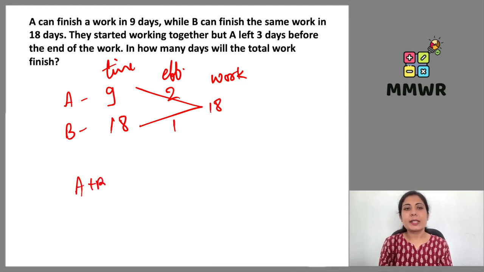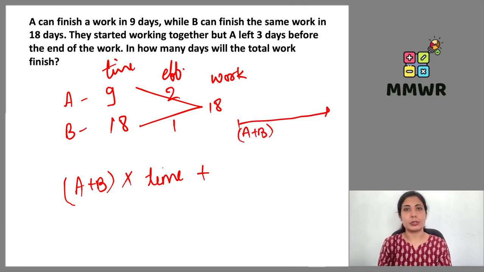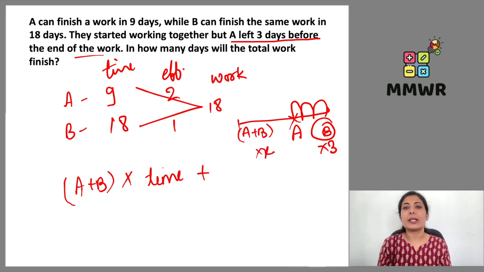So A and B started working together, but for how long they were working, that is missing here. A and B both started working together, but for how long they worked, that is not given to us. A left 3 days before the end of the work. So 1, 2, 3. Here A has gone. That means B is still working in these 3 days. This is the way we have to understand, right?